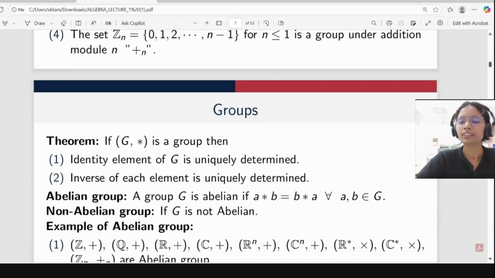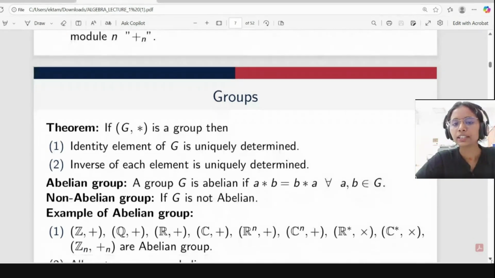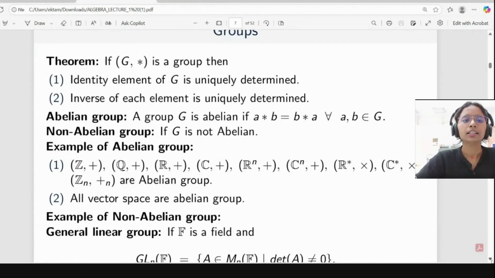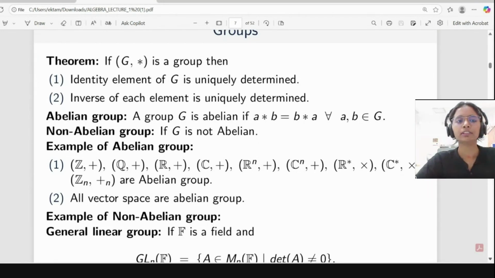After this, we have one theorem. The identity element of G is uniquely determined, meaning in a group we have a unique identity. We can't say we have two different identities. Similarly, the inverse of each element is uniquely determined. Since we don't have time, I am not going for the proof, but the hint is: take two identities E1 and E2.